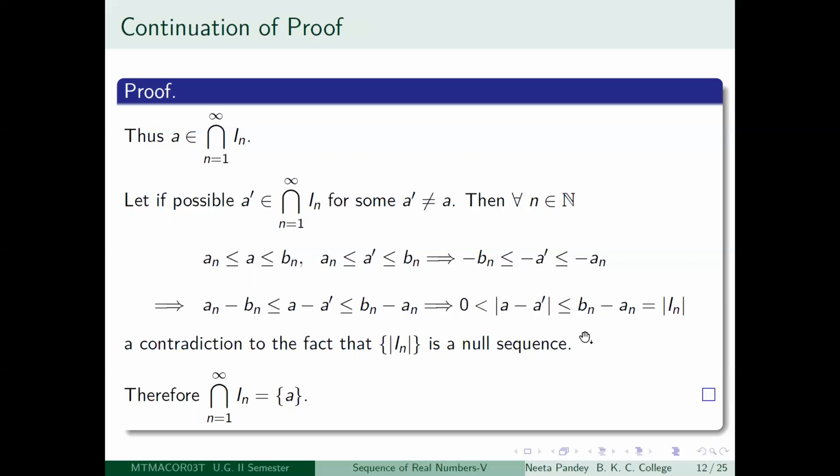So it can never be equal to 0, the limit cannot be 0. But that was your condition, that if you look at the sequence of length of the intervals, that should be a null sequence. So you have arrived at a contradiction, and hence the assumption that there is another point different from A in the intersection is false. Therefore, the intersection of the In is actually a singleton. So this was your nested interval theorem.